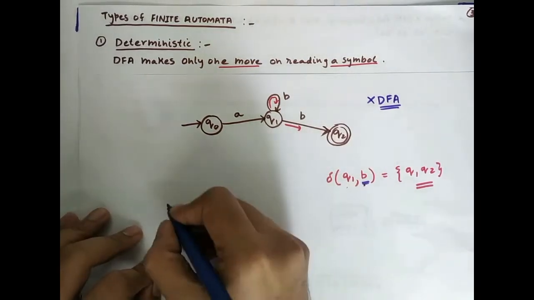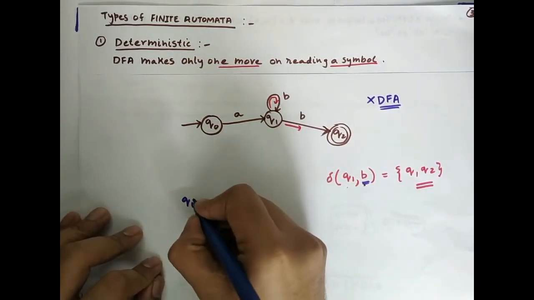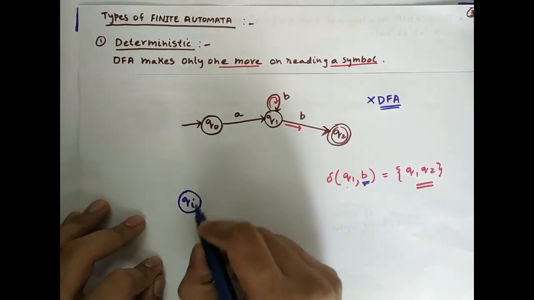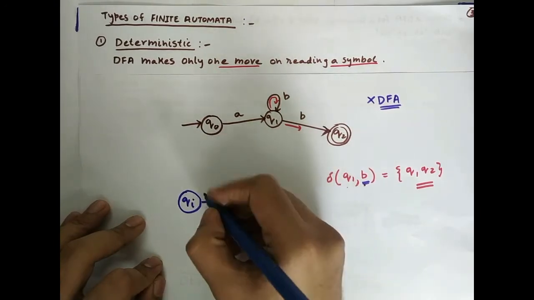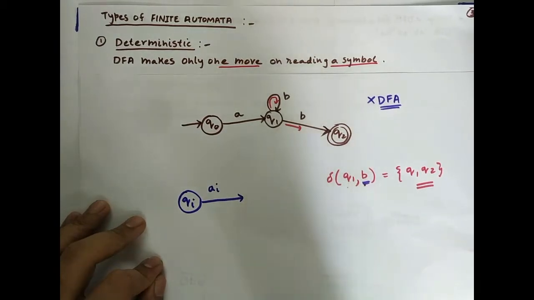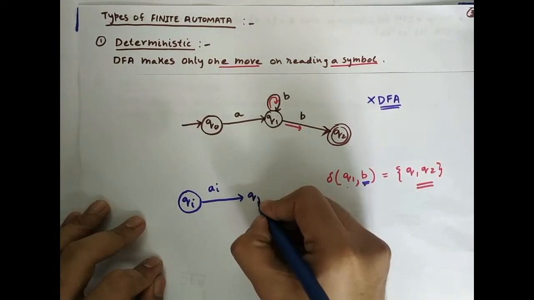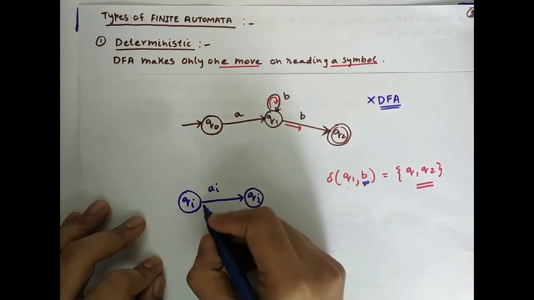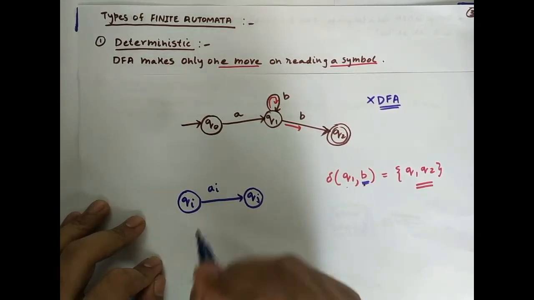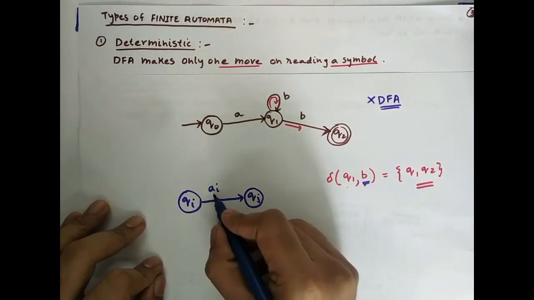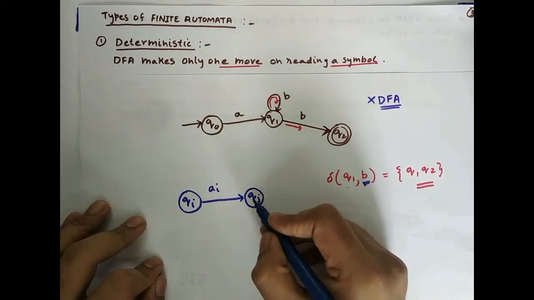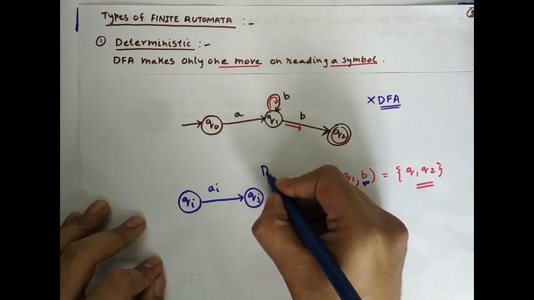In general, suppose we are in some state Qi. From the current state Qi on reading a particular input symbol, say the current input symbol is Ai, if the automata makes only one unique transition, say to Qj, that is, from a particular state Qi on reading one particular symbol Ai the automata makes exactly one unique move to some other state, only one, then the automata is called deterministic.